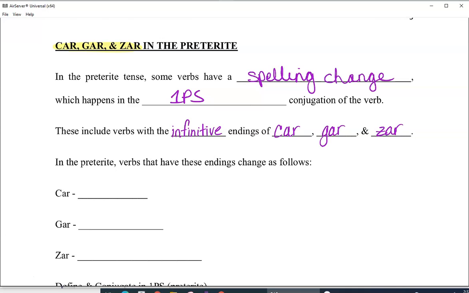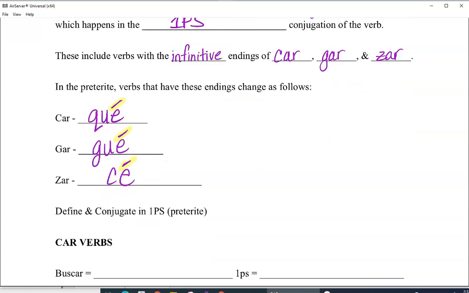The car is going to go to a Q-U-E, pronounced K. The gar is going to go to a G-U-E, pronounced gay. And the zar is going to go to a C-E, pronounced say. Very important to note that all of these end in the letter E with an accent mark on it.